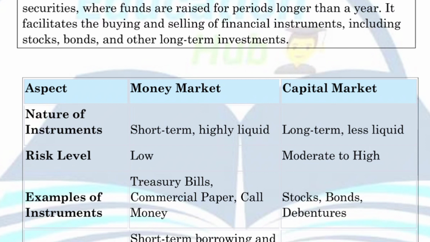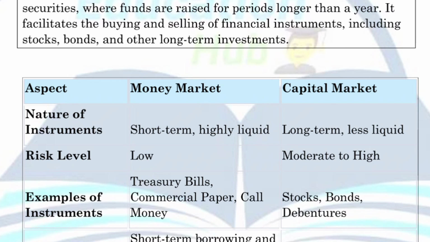Now coming to the second point, that is risk level. Why is the risk level of the money market low and the risk level of the capital market high? Just because of short term and long term. In the short term, your instruments are highly liquid and convertible into cash very easily, right? So in a short-term period, the risk does not much affect your business.